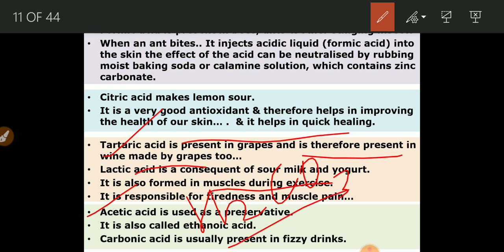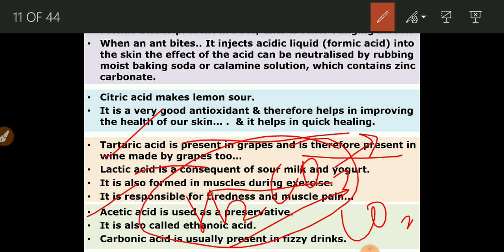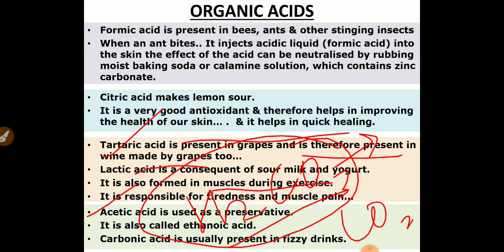Now when you buy a cold drink from the market, in that cold drink H2CO3, carbonic acid, is there. When you shake the bottle of the cold drink, CO2 comes out from the carbonic acid in the form of bubbles, so that gives a fizzy look. So in fizzy drinks, this carbonic acid is present, which is a source of carbon dioxide. So this is about some of the organic acids.